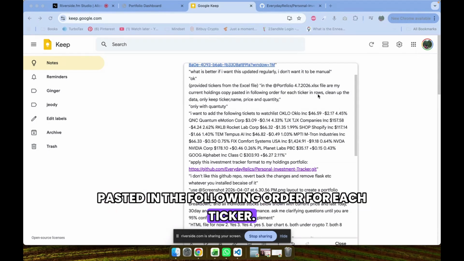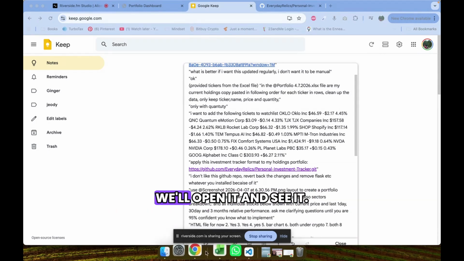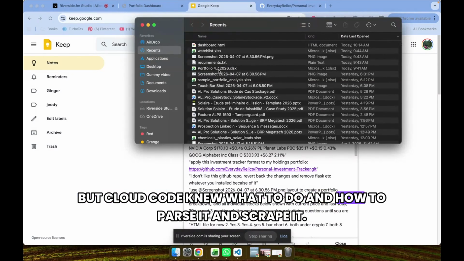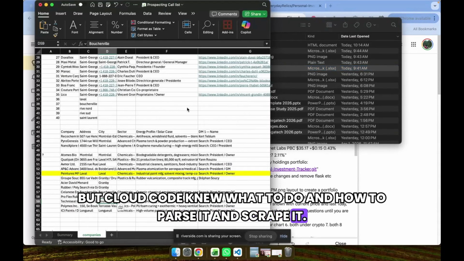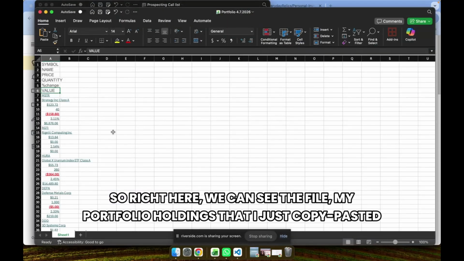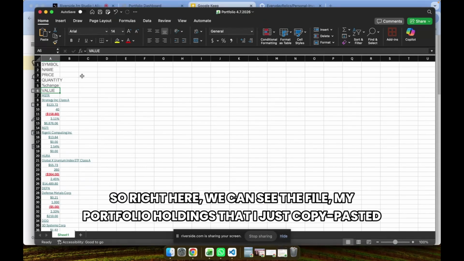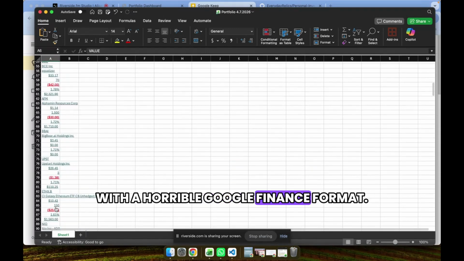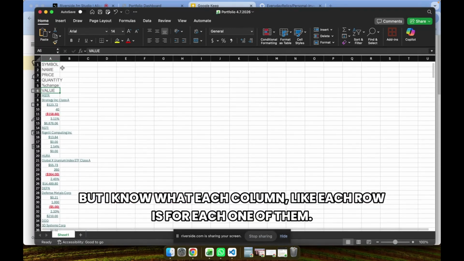in the following order for each ticker. It's an ugly file. We'll open it and see it. But Claude Code knew what to do and how to parse it and scrape it. So right here, we can see the file, my portfolio holdings that I just copy pasted with a horrible Google Finance format, but I know what each row is for each one of them.